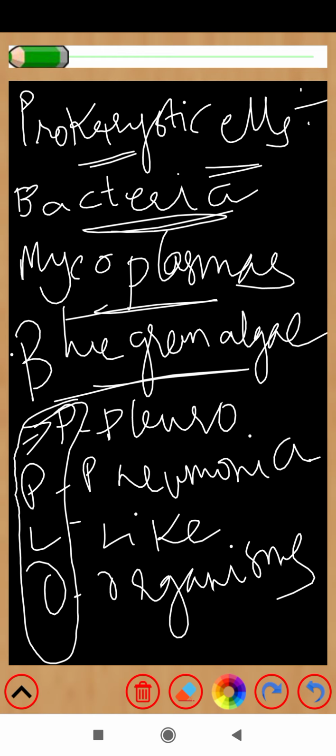Like blue-green algae is there, mycoplasma is there, in the same way pleuropneumonia-like organisms are also there. The name is just different. That's it. Nothing else.